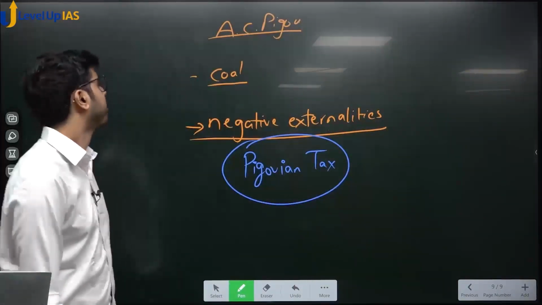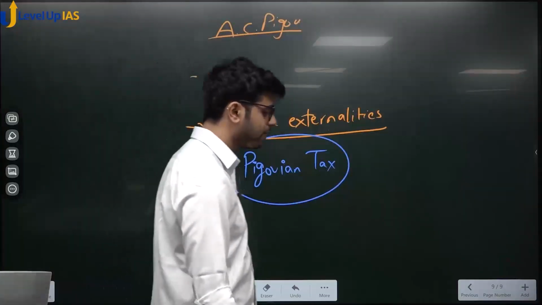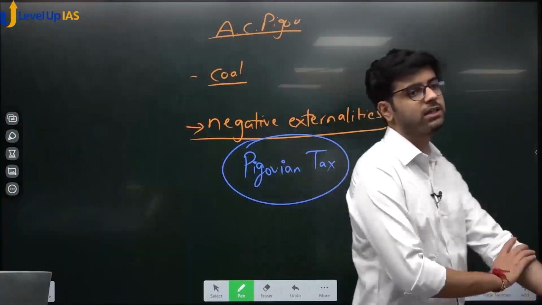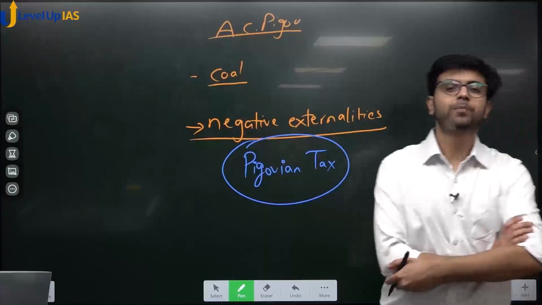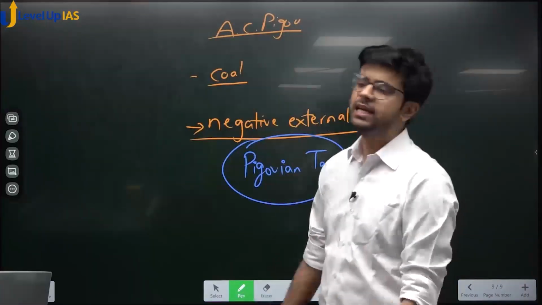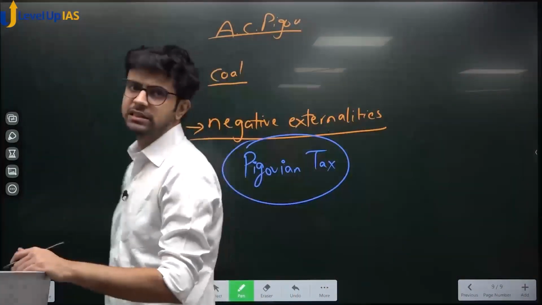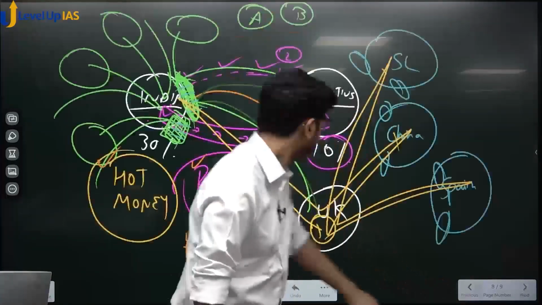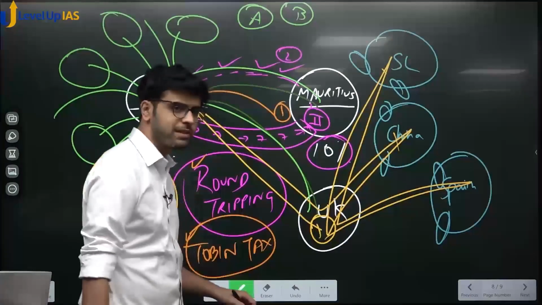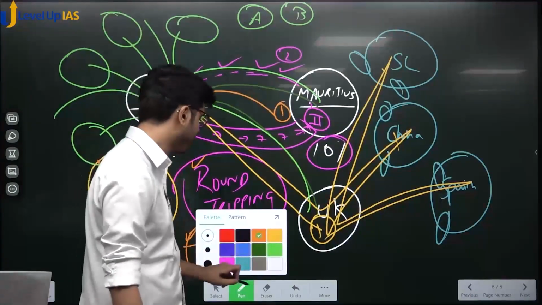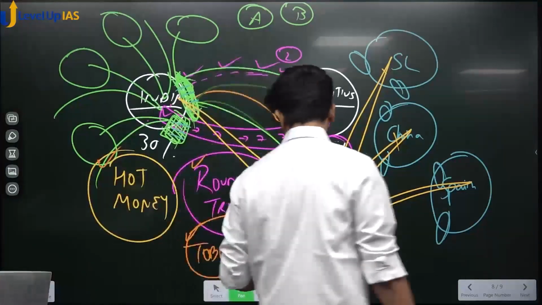Now, in India, when you buy shares, one minute. This Tobin tax is also known by some other name, which you should know, otherwise you will say, sir, you did not tell.